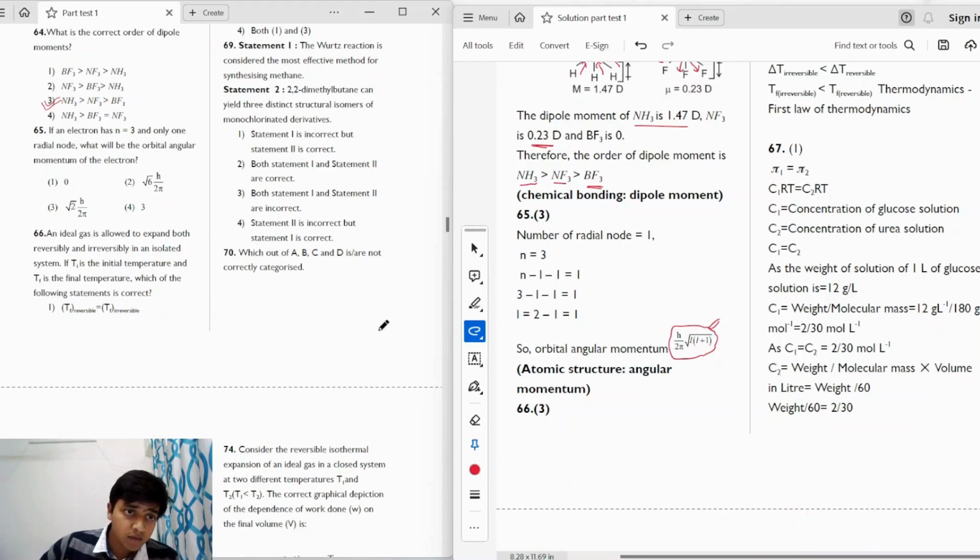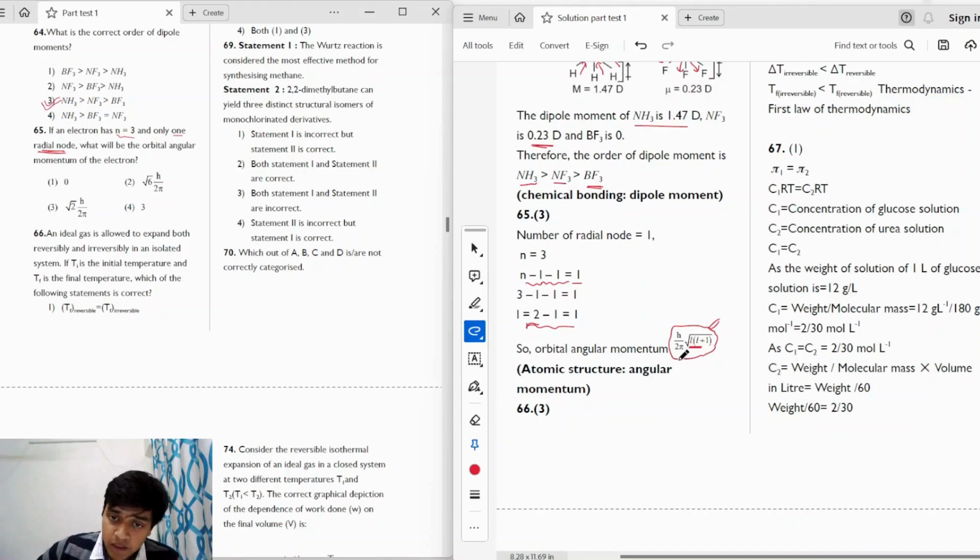Now we can see the options. We have h by 2 pi in the options, so we need to find out L for that. The information given is n, and that it has one radial node. So what is the formula for finding radial nodes? Radial nodes can be found using the formula n minus L minus 1, and the number of radial nodes is given to us as 1. So when we put in this formula, we get the value of L as 1.